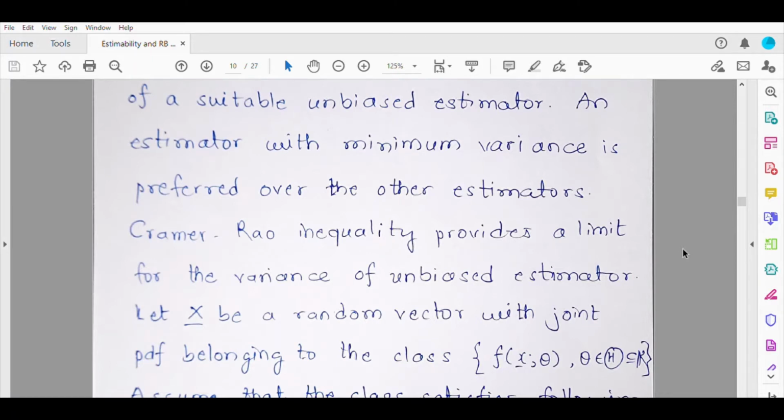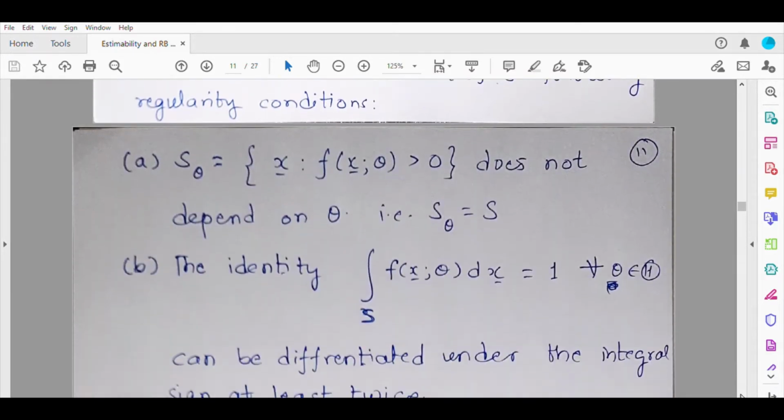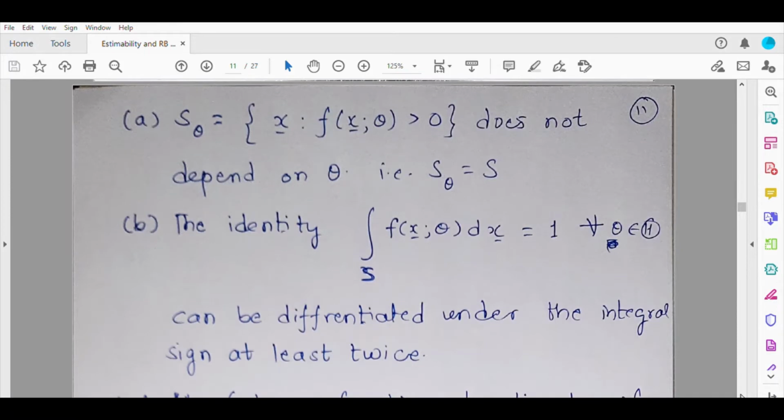Suppose X is a random vector with joint PDF belonging to this class of PDFs, where theta is the indexing parameter and it's a real valued parameter. Assume that the class satisfies the following regularity conditions. The first regularity condition is that the support of the distribution is free from theta, so S theta will be simply S. The second condition is this identity. This is for continuous distributions; in case of discrete distributions, one will have summation.